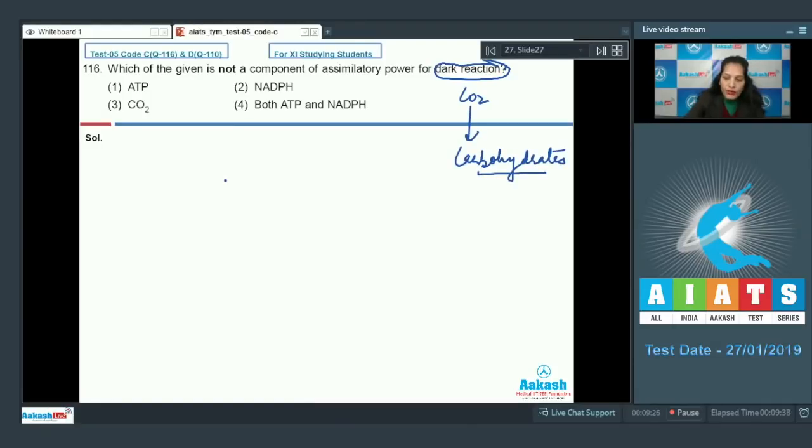So when there is a fixation of CO2, assimilatory power is required. And what is that assimilatory power? That is the ATP and NADPH. So ATP, yes. NADPH, yes. Both ATP and NADPH, yes. CO2, no. It is not a component of assimilatory power. So the correct option for the given question is option number 3. Let's move on to the next question.